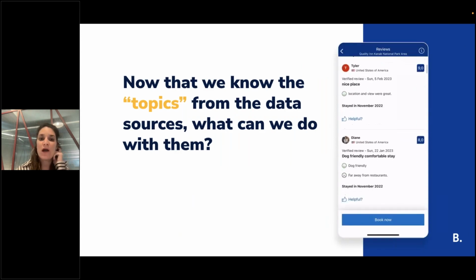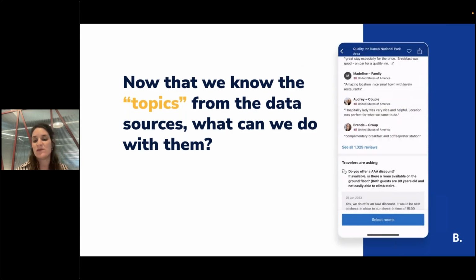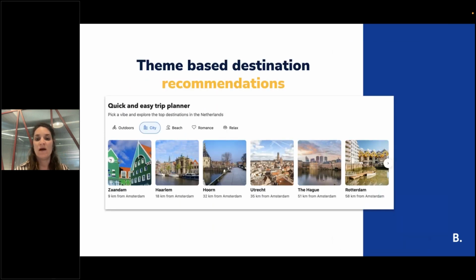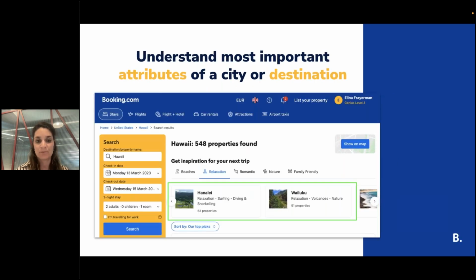So now that we know the topics from the data set, what can we do with them? As I mentioned, we can do a lot of stuff, so let's go over some use cases. First, we can, for example, recommend destinations. This carousel is about city recommendations, so we can identify the top destination for city using the destination reviews that mention city as a major topic in the reviews, or beach or romance, for example.